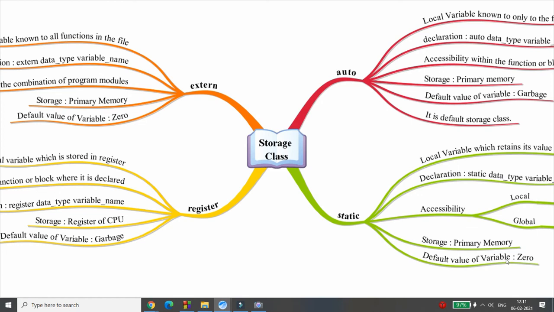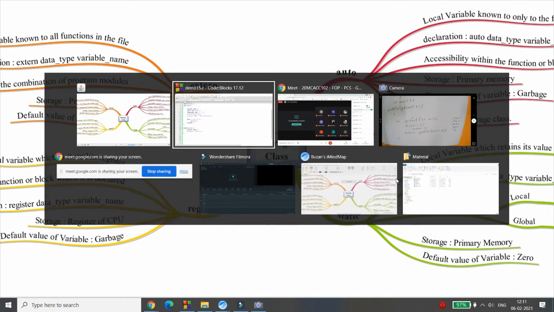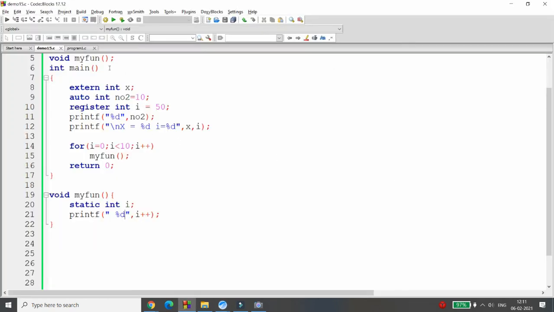And in all these examples, if you look carefully, then I talked about what auto is, where it is accessible, what is the storage class of that, what is the default value, and how you can declare this. These are the 4 things we discussed about the storage classes, and these storage classes we can use inside the function. Main itself is a function, so I used the extern, auto, register and static, and I gave the example for the same.